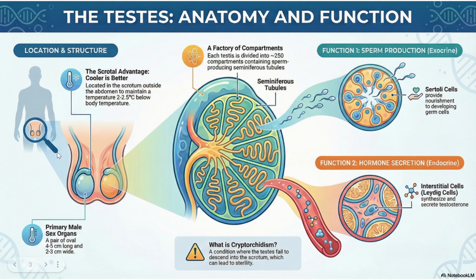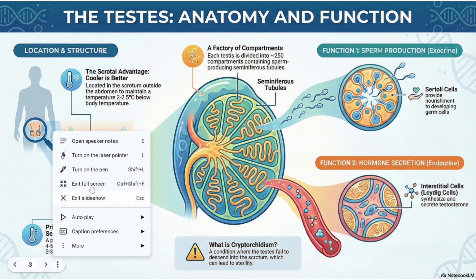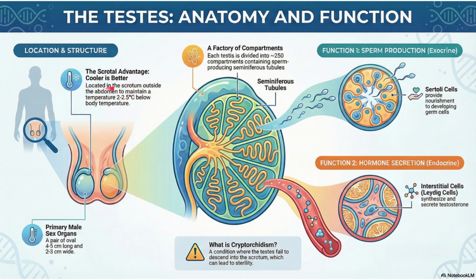If you see the testis, where it is located, it is located outside the body cavity. It is always outside the body. This we already know. Why is it outside the body? Because spermatogenesis requires a temperature 2 to 2.5 degrees Celsius less than body temperature. This is important. It is located in the scrotum outside the abdomen to maintain a temperature of 2 to 2.5 degrees Celsius below body temperature. In a place that is 2 to 2.5 degrees Celsius below our body temperature, spermatogenesis can happen in a better way.